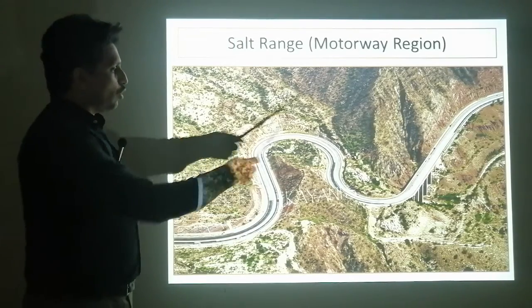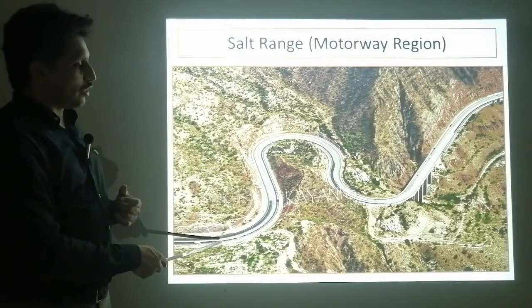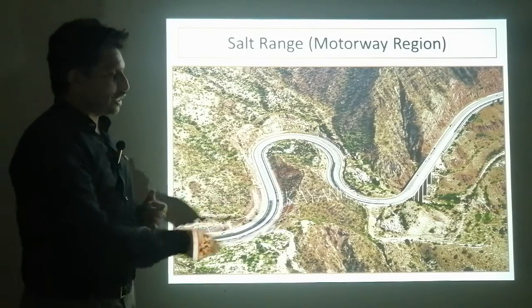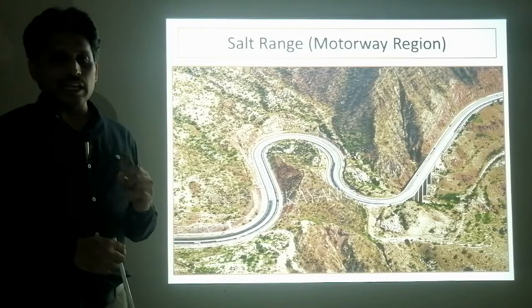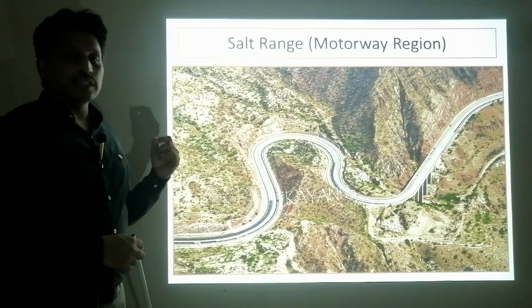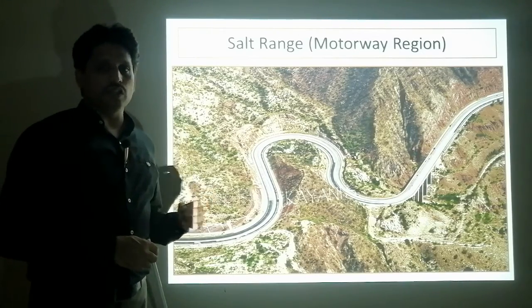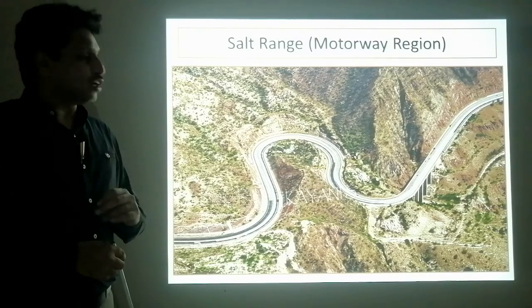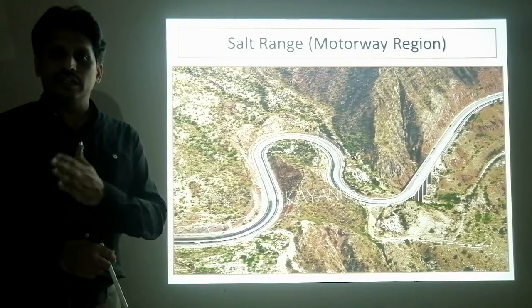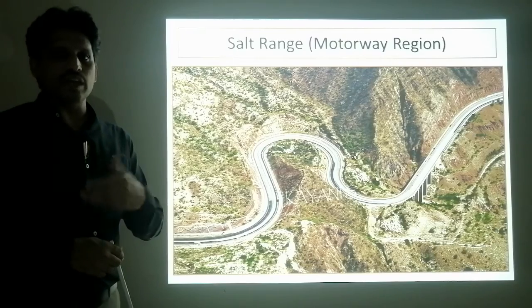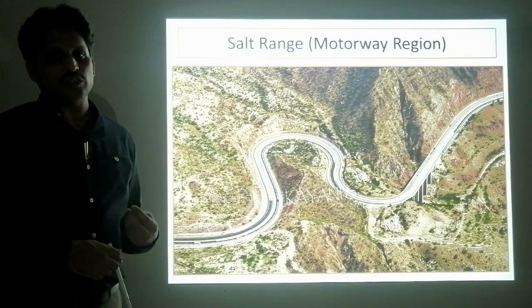So the terrain of the salt range, terrain meaning land, is rough, or you can call it rugged. Rugged means rough, rough means barren. It is called barren when it has less vegetation.